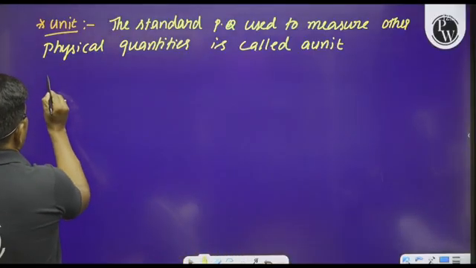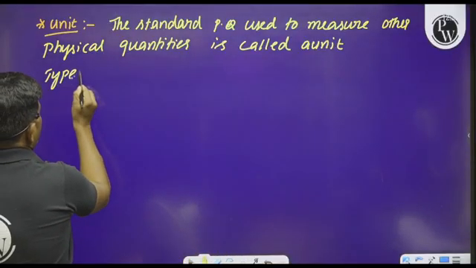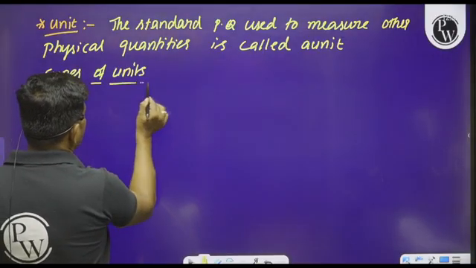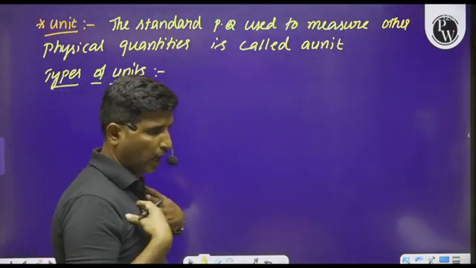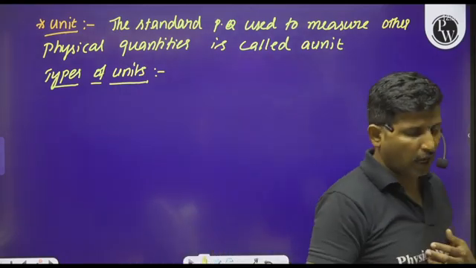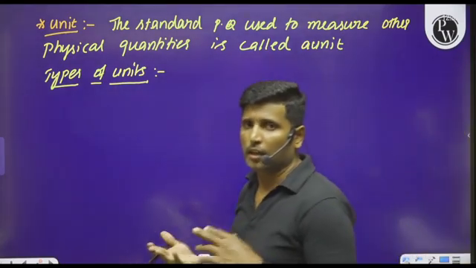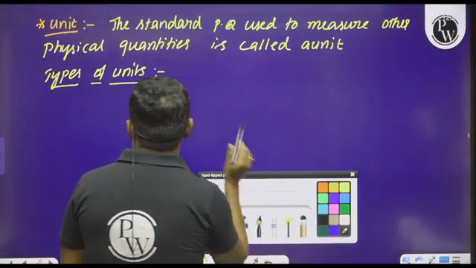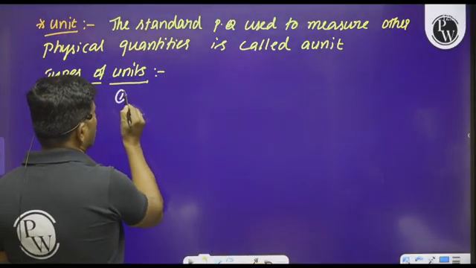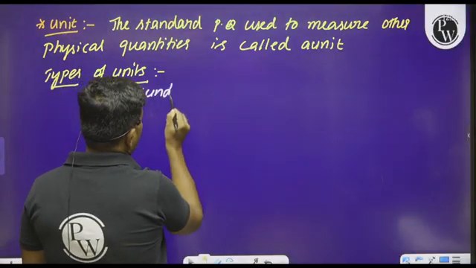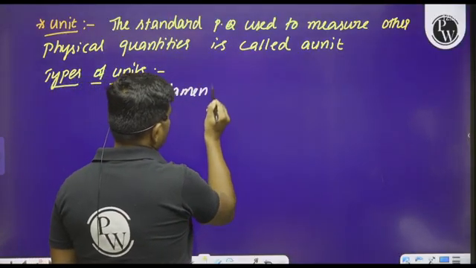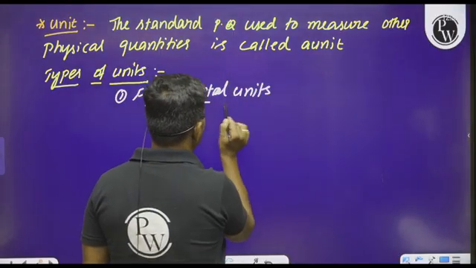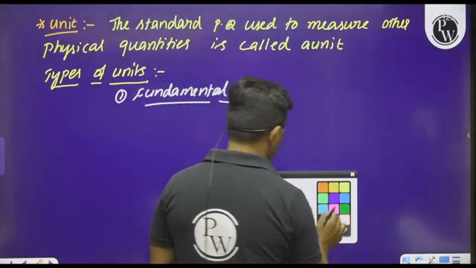So see here, how can we classify the units? Types of units. So based on the quantities we have, just now we have studied that we have the fundamental quantities and derived quantities. So similarly we can also move on to types of units. The first one is fundamental units. What are these fundamental units? How can you define these fundamental units?